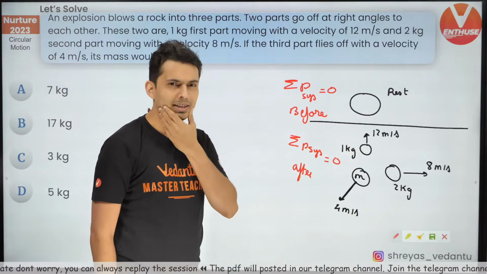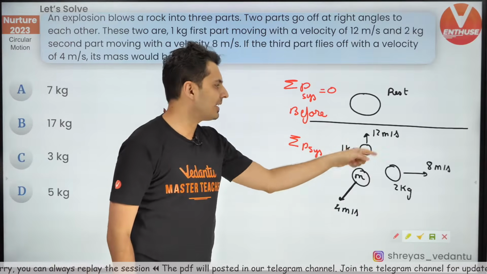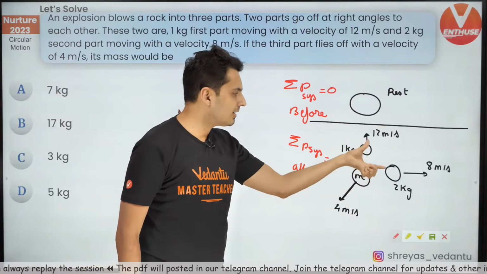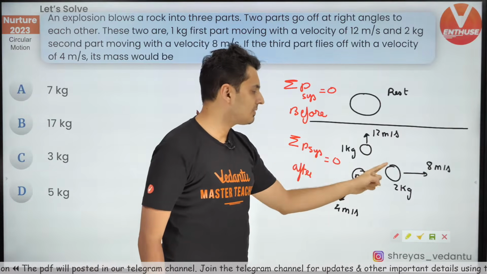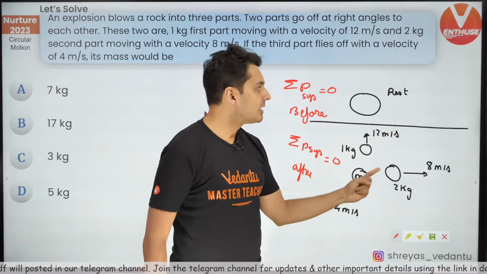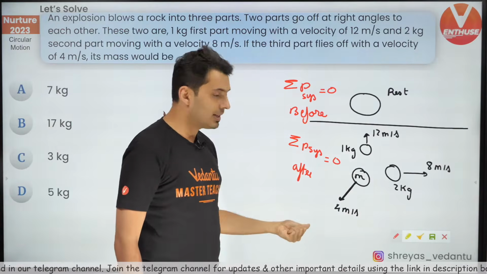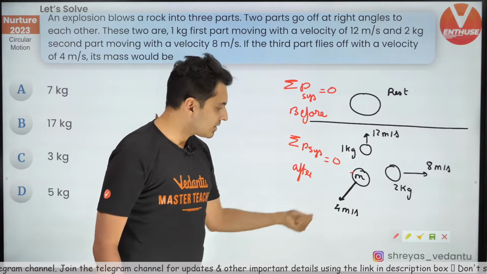Now, how do I find that out? It's very simple. This vector and this vector together will produce a resultant here. That resultant will cancel this momentum which is on this side.